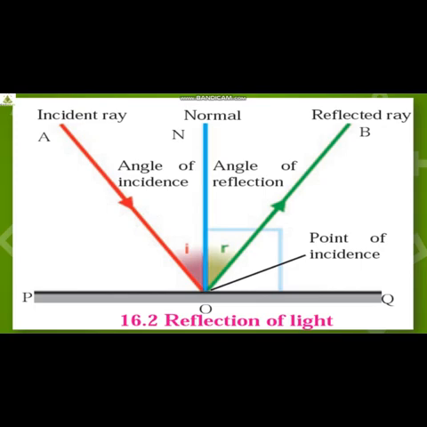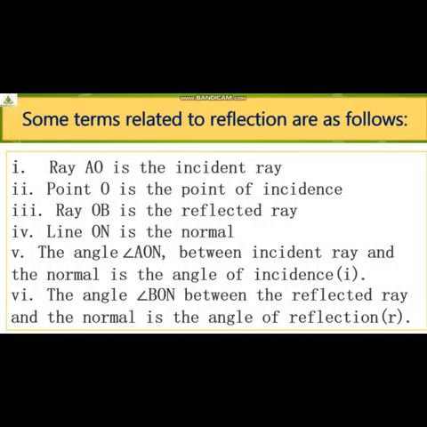Yes, understood. So this is the little mathematical geometrical construction that we have drawn, and we have tried to show the process, how the incident ray, once it falls on the mirror, gets reflected. So AO, OB and ON. Is it clear? Okay. Now, there are certain terms related to reflection, which we are going to see. Which are those terms?